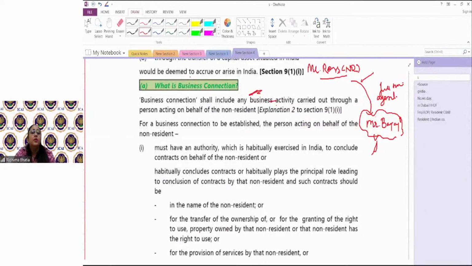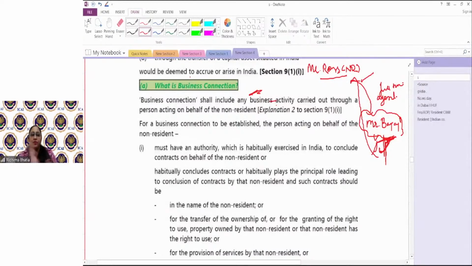So the income tax department says that if you have a business connection, who is that business connection for Ross? Mr. Bajaj. So if you have a business connection in India, any income which is coming from this business connection would be deemed to accrue or arise in India.